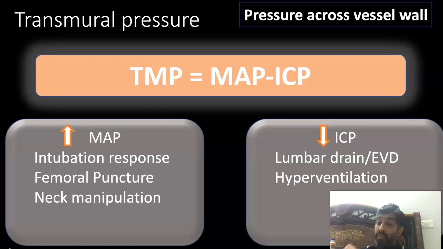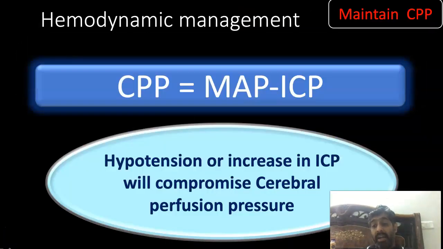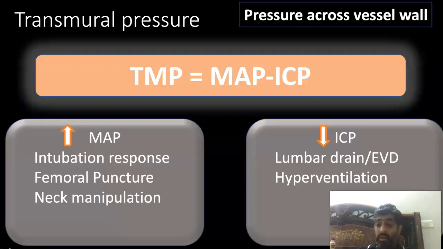But if your patient is a poor grade aneurysm, then hypotension is certainly not warranted. In a poor grade patient, especially one who comes on the 4th or 5th day, when the risk of vasospasm is also there, if you give induction agents and they cause hypotension, you are decreasing the transmural pressure. So the risk of rupture is decreased, but there is a decrease in cerebral perfusion pressure in those patients. So you just need to balance it.